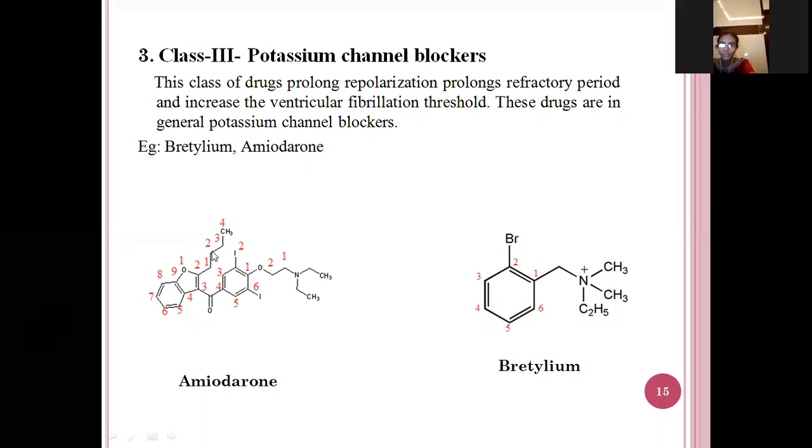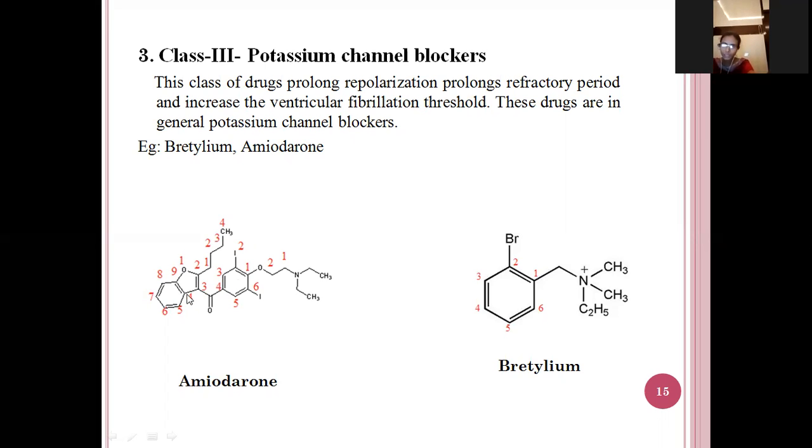Here in the second position, 1, 2, 3, 4, 4 carbon atoms are there. So it is butyl. And here in the third position, the carbonyl group is attached. And here this is the phenyl group. In the second and the sixth position, the two iodines are there. So it is 2,6-diiodo, and this is a phenoxy. And here 1, 2 carbon atoms are there. So it is named as ethyl. And here 2 ethyl groups are there, diethylamino.